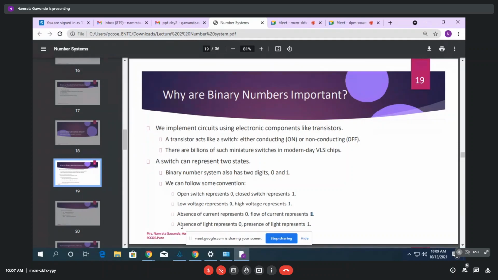And the absence of light represents 0 and the presence of light represents 1. As our subject is about digital circuits, you should know these conventions: what represents high voltage, what represents low voltage, what is meant by on, what is meant by off. That is always represented in terms of zeros and ones in the binary number system.